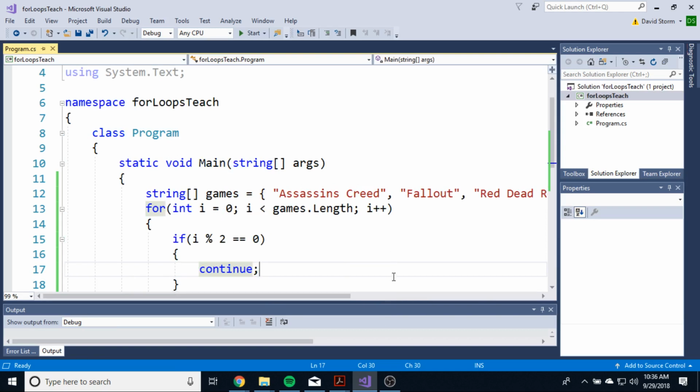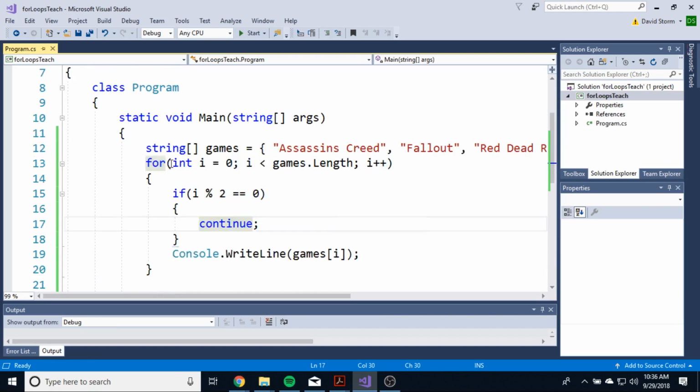Anywho, that's how you can iterate through arrays using a for loop. For loops, again, they're my favorite because they're very, very condensed, and I use them all the time. I use them probably more than I should. Sometimes it's easier to use a while loop or a do while loop, but I use for loops just because they're my favorite. I like them a lot. And hopefully you'll get to understand them and like them as well as I do.